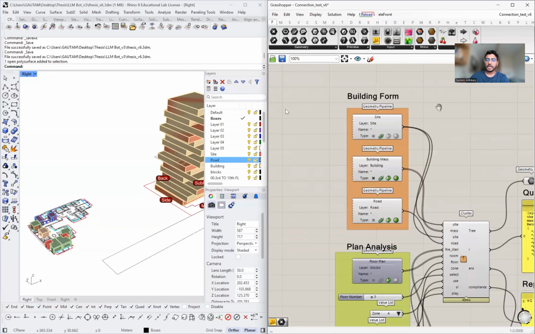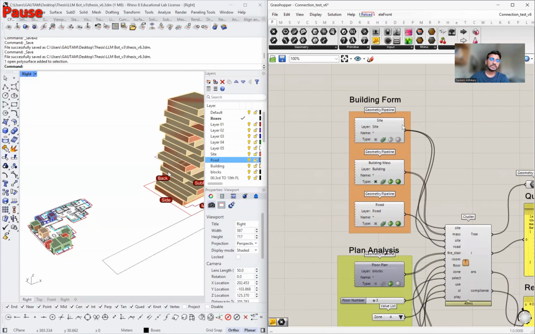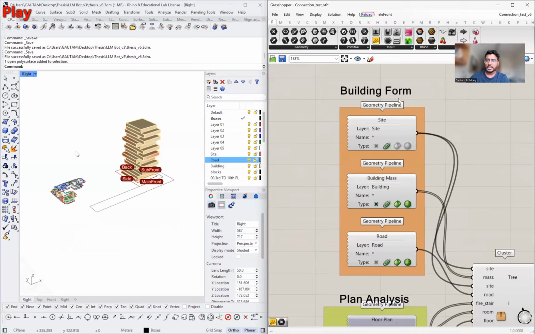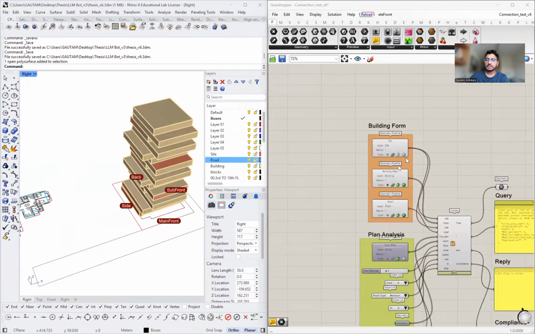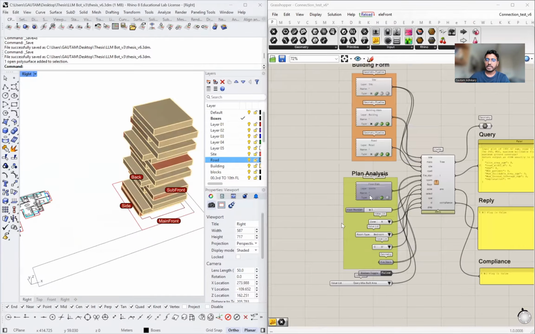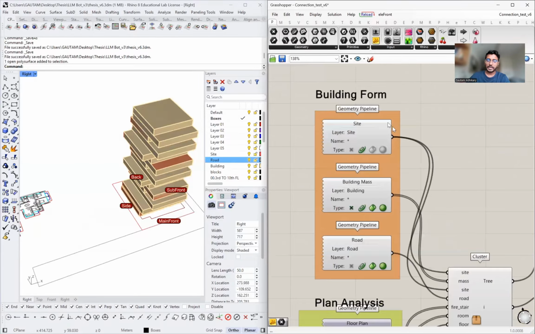So within the Grasshopper, I have two forms. On the left hand side, you can see there's a building form and there's a plan format. So I have two types of analysis. One is based on the building form, and the other one is based on the plan analysis. In the building form, there are sites, building mass and road. And in the plan side, there are different plans and room sizes.